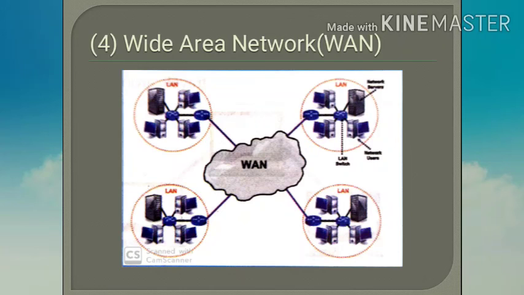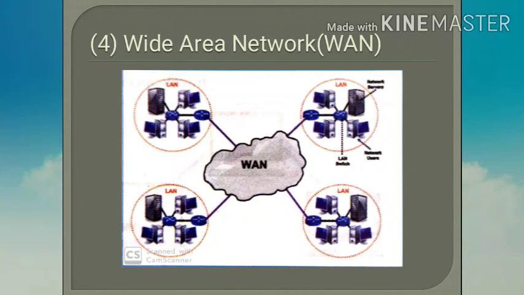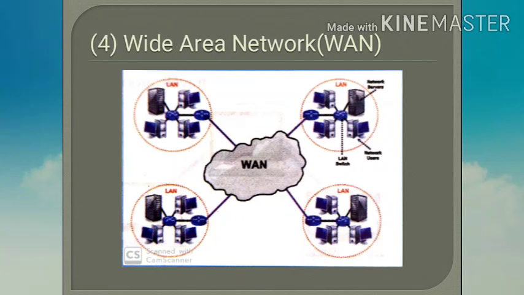In metropolitan area network, the devices within the city or town area can be connected. And in wide area network WAN, the devices and computers across the world can be connected.